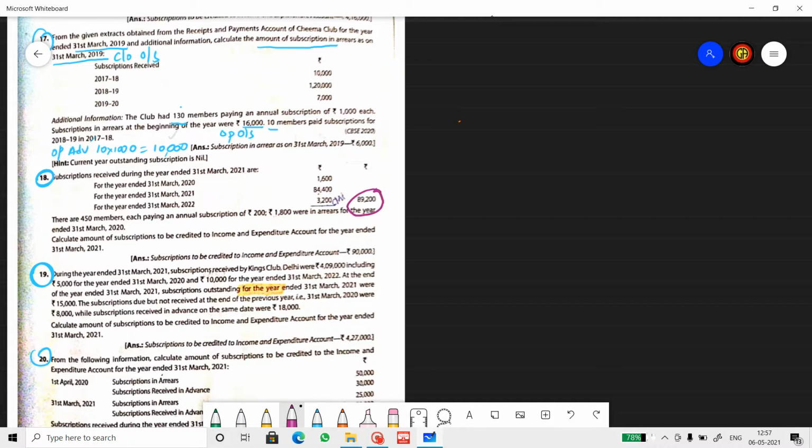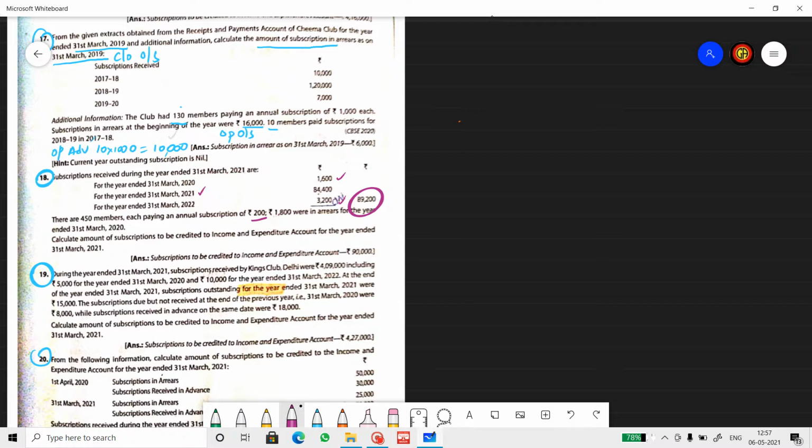This includes 1,600 of the previous year and 3,200 of the next year, which means advance. 450 members are there, each paying a subscription of 200 rupees. 1,800 were in arrears for 31st March 2020. So, 1,800 were in arrears for 31st March. The current year is 2021.